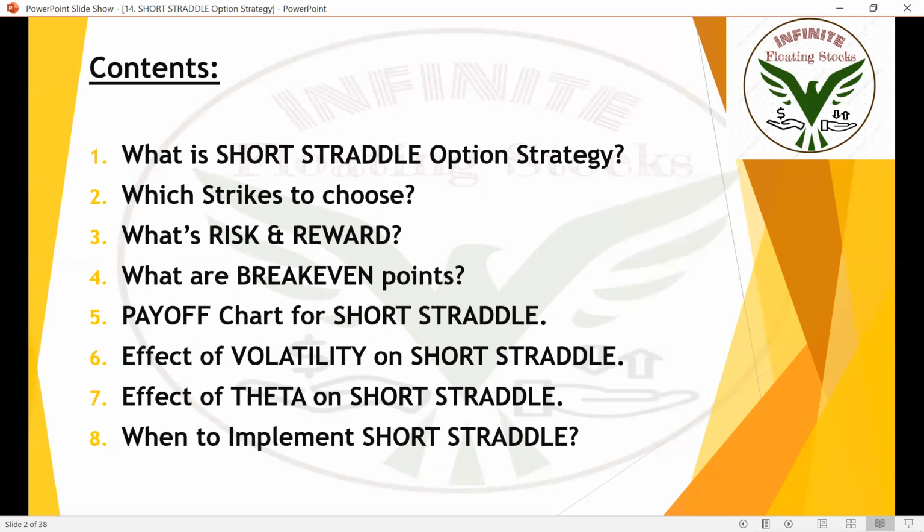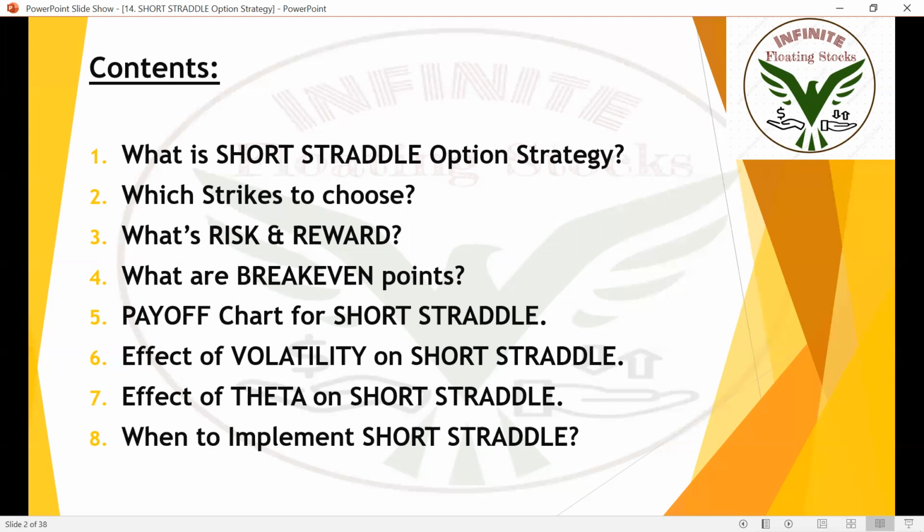A break even point is a point where you don't get any profit or any loss. I mean, you'll be close to zero. You need to understand the break even point as well when you're dealing with this strategy. I'll explain the payoff chart for short straddle. After that, we'll talk about the effect of volatility and the effect of theta on the short straddle option strategy. Then the next point is very important. I'm going to explain when to implement, at what time you need to implement.